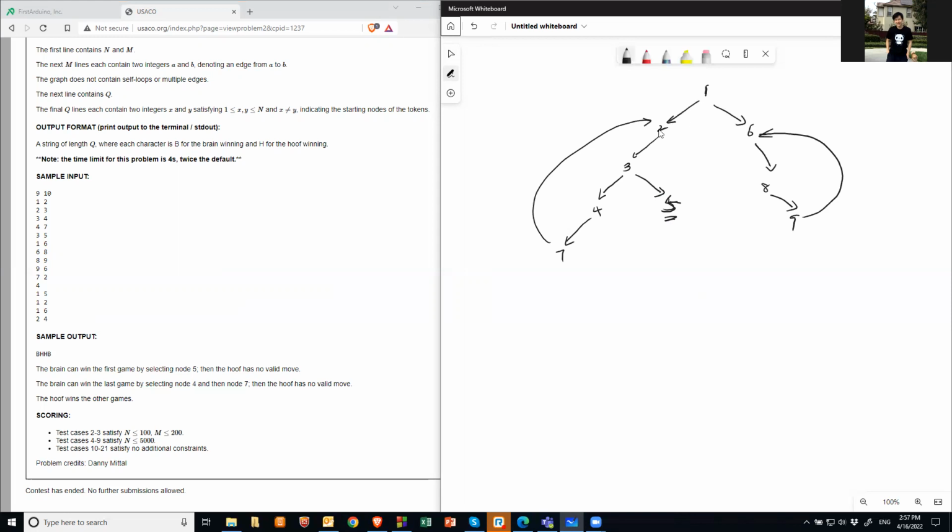In the second case, 1 and 2. If Brain picks 1, Hoof can only go here. If Brain continues to pick 1, then Hoof can continue to go along this circle. So now we can see that if there's a circle, it seems like Hoof can win. If Brain picks 2 here, then Hoof can go here, but of course Hoof doesn't want to go there, because then it gets stuck and loses. So it goes here.